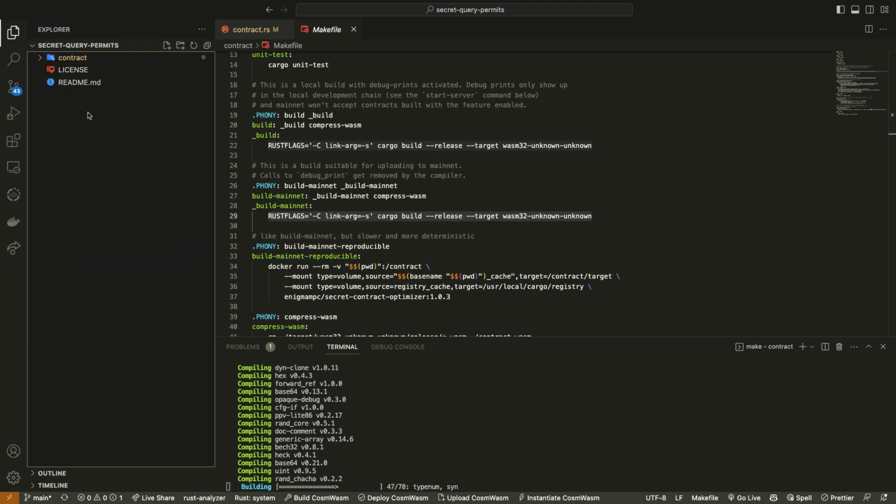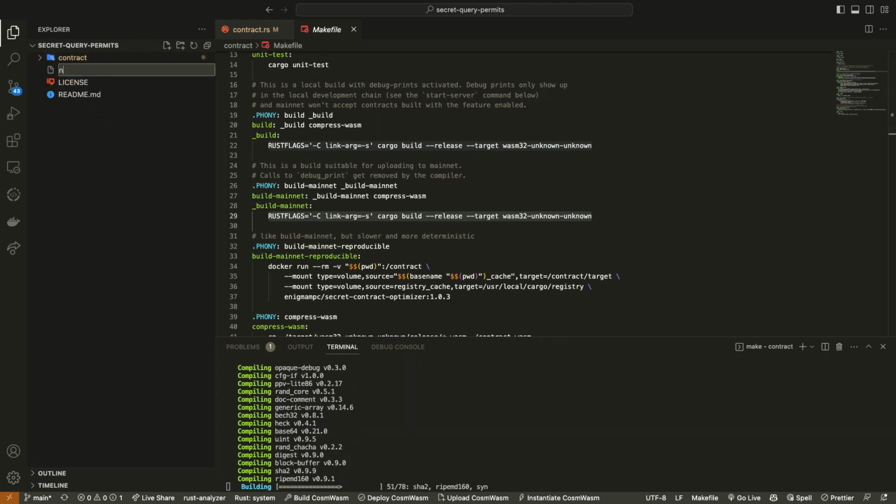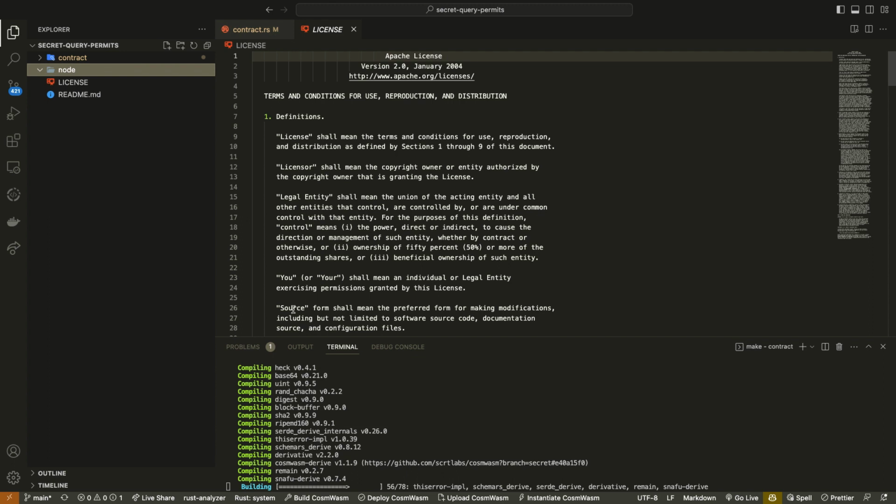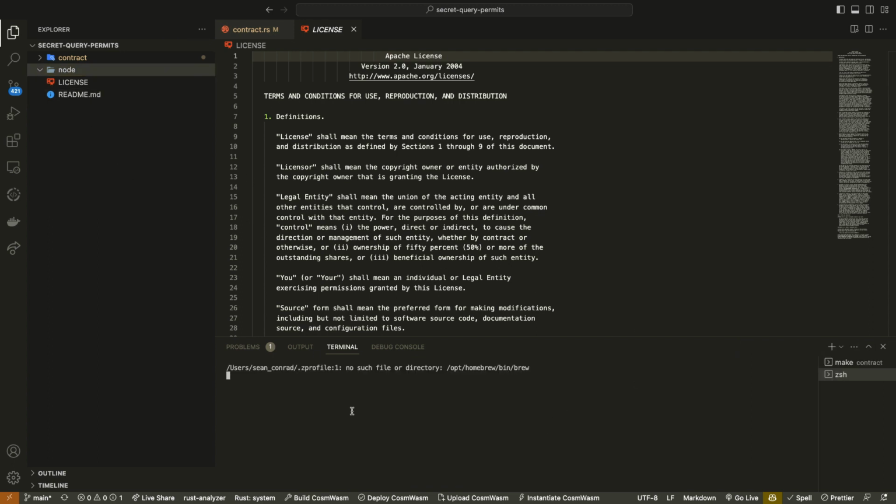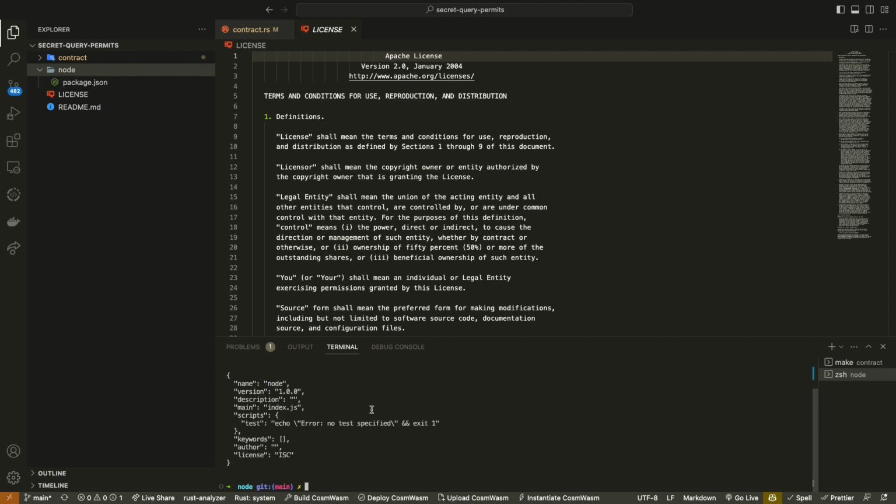And in the meantime, we're going to cd into this node folder I just created. And the package.json, that's what I was trying to say when I was saying the TOML file.